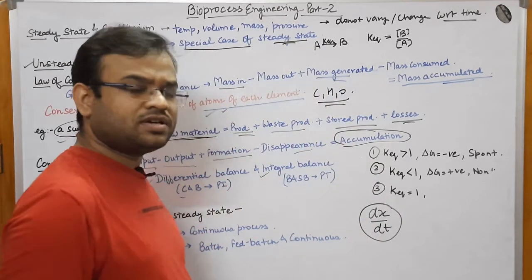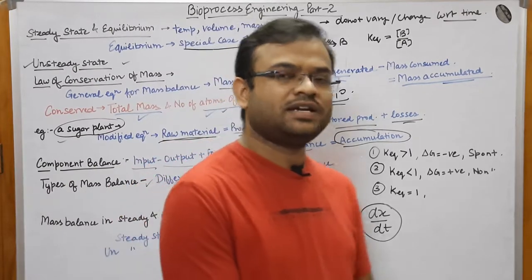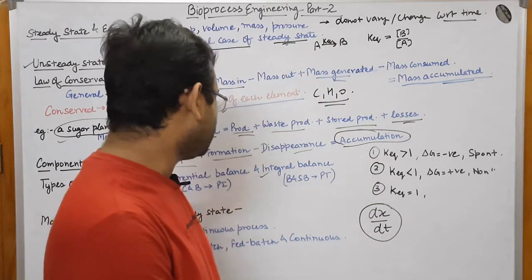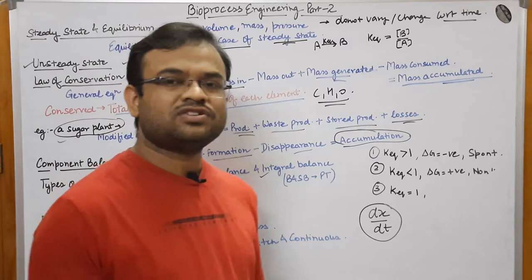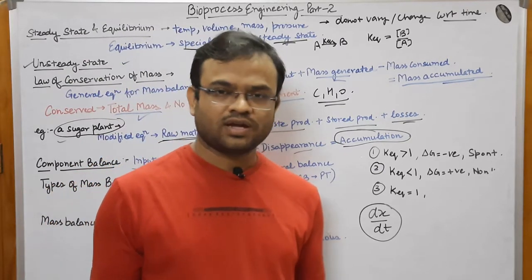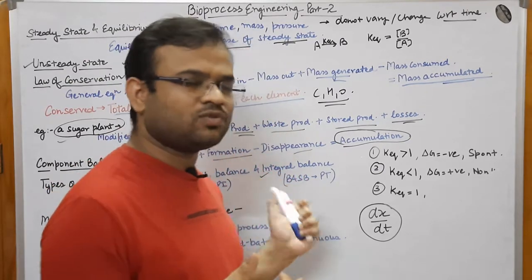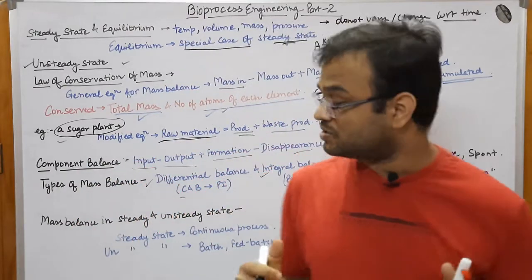How is rate mentioned? It is always mentioned like dx by dt. What is dx? It can be the utilization of the nutrients. Okay, it can be biomass, it can be anything, whatever you are trying to mention over here.